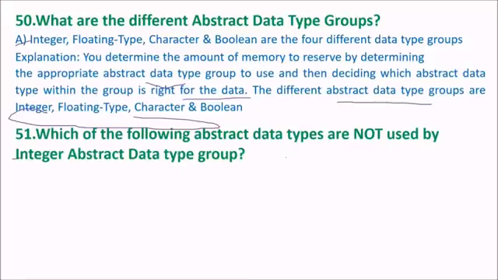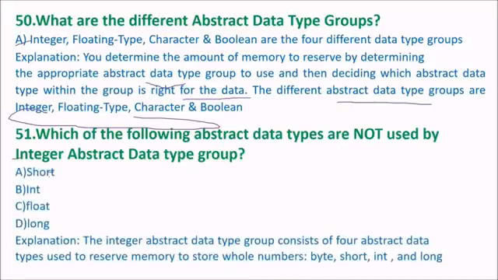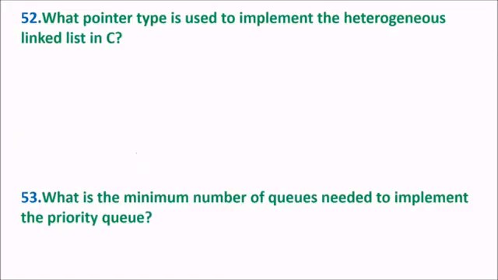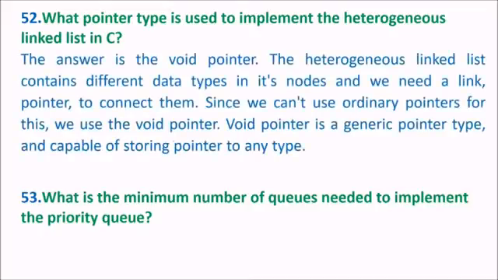Question 51: which of the following abstract data types is not used by the integer abstract data type group? Short, integer, float, or long. The integer abstract data type group consists of 4 abstract data types used to reserve memory: byte, short, int, long. So float will not be there. Question 52: what pointer type is used to implement the heterogeneous linked list in C? Of course, we have seen earlier, this is the void pointer.